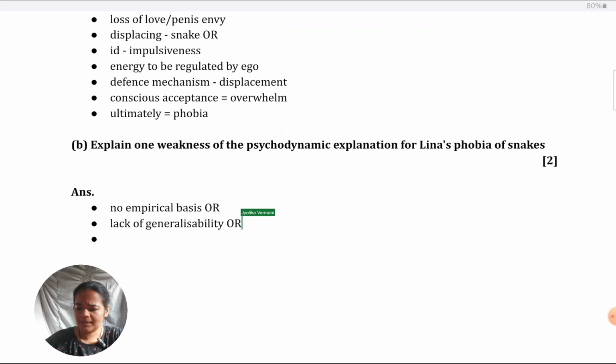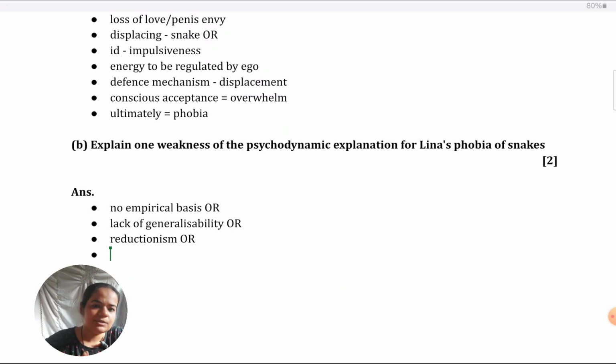Or you could even pick up any of the issues or debates, especially in the paper. If you just run out of points, you don't know what to write about, you could just start thinking of the various debates that could apply. So one that could apply is reductionism. You could just say that there are alternative explanations for phobia which have not been considered by Freud. For example, there's classical conditioning, and that could be the reason for Lena's phobia. For example, the snake stimulus might be a conditioned stimulus that is linked to something else, a natural stimulus which is more frightening for her. And that is why it's a conditioned response to be scared of the snakes.